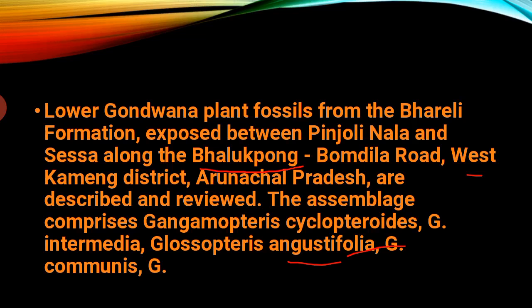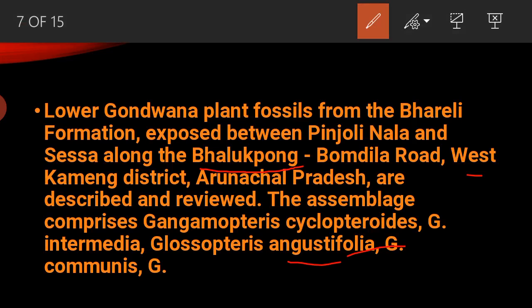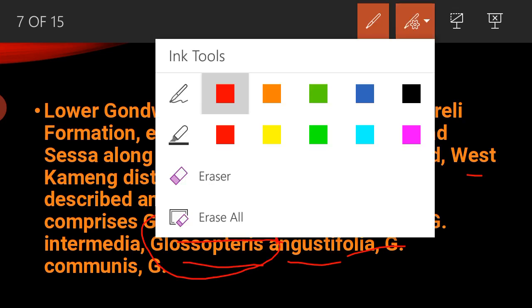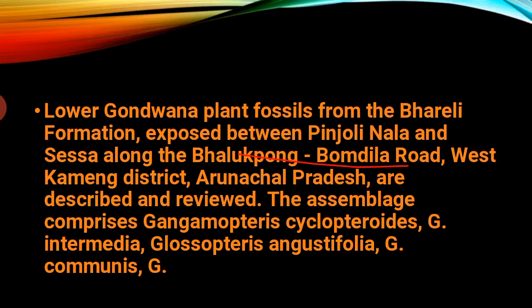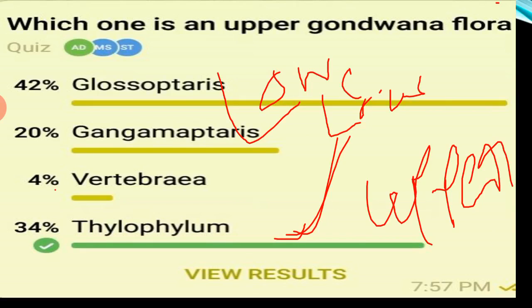Lower Gondwana plant fossils from the Bareilles Formation, exposed between Pinjolnala, Shesha and Balakpong, Bomdila Road, West Kameng district, Arunachal Pradesh, are described. The assembly comprises Gangmopteris and Glossopteris. These are the lower Gondwana, so automatically Tilophyllum is the upper Gondwana.